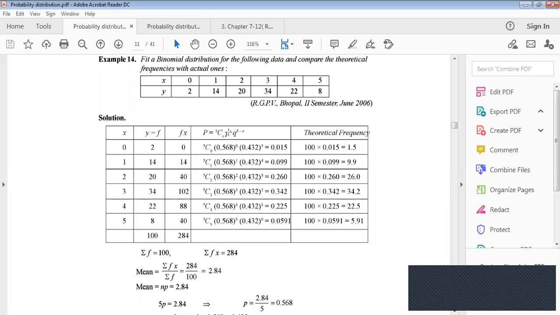So the probability, this probability, actually the total sample, how many? 5Cr, p to the power r, q to the power 5 minus r. Now if x equals r equals 0, r equals 0 means this is 5C0. What will the p value be? And what will the q value be?